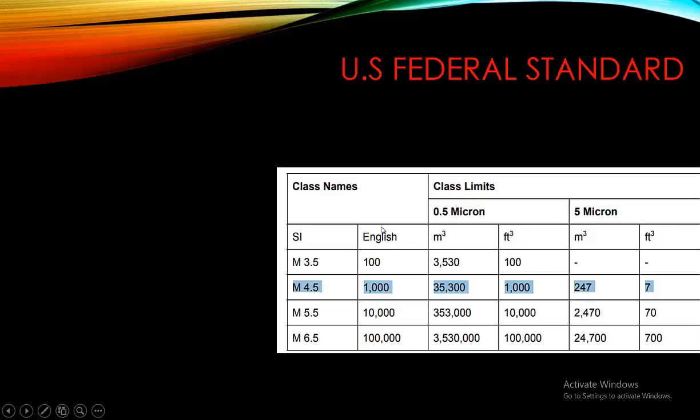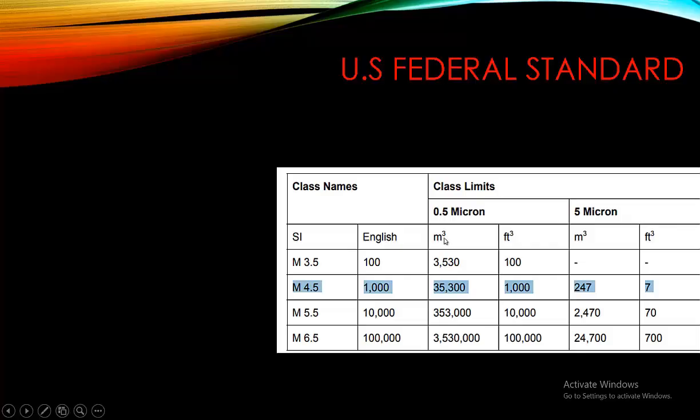As we discussed in the previous lecture, we classify according to the number of particles present in a specific volume into different classes and give them names like class 100,000. So these are the names of classes. Here you see the meter cube volume, the number of particles whose size is 0.5 micron present in a meter cube, and the number of particles present in a feet cube volume whose size is 0.5 micron. The first class is class 100.